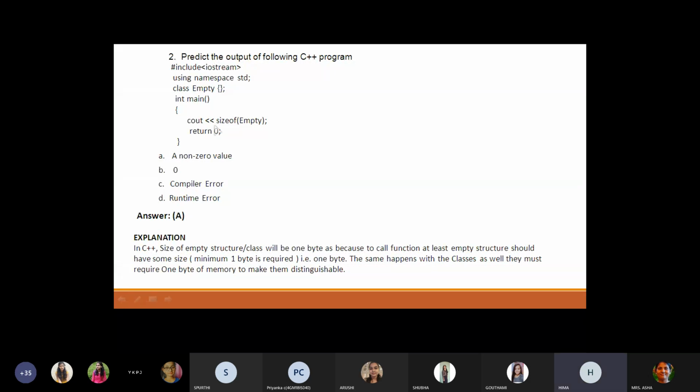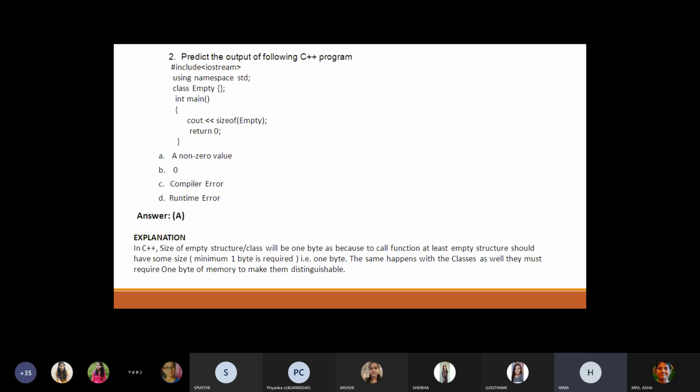Okay, the answer is displaying here. Fine. Predict the output of the following C++ program. Here we are using header files and using namespace. The class name is Empty. Inside the main function, cout sizeof(Empty) and return 0. Inside the class, we have not defined any data members or member functions. It's just empty. The question is, what is the size of that empty class? The options are: option A, non-zero value; option B, 0; option C, compiler error; option D, runtime error.